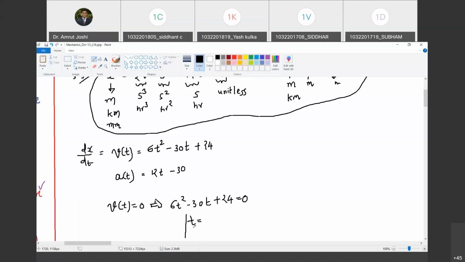Quadratic equation. So 6t square, 4 and 1, minus 30 and 24. Yeah, what are the roots? Sir, t equal to 1 second and t equal to 4 seconds. These are the two roots. Do you agree with me? Yes, sir.